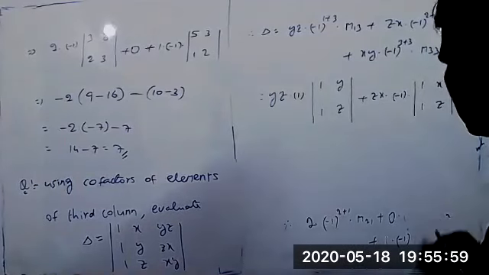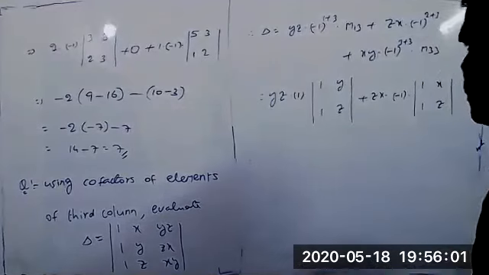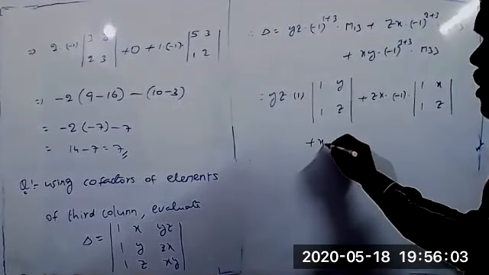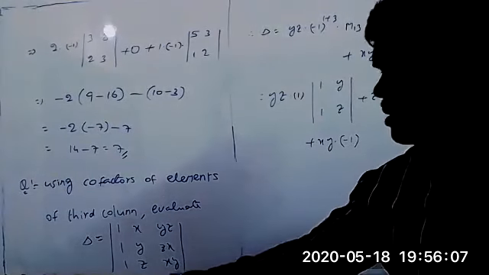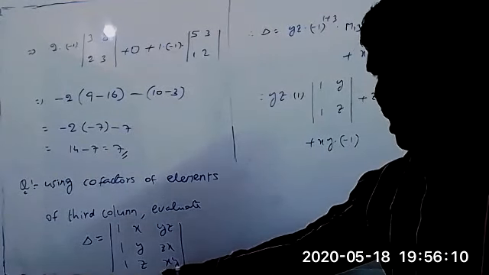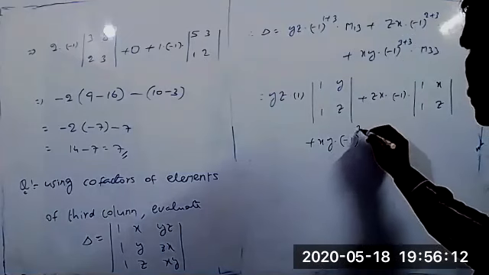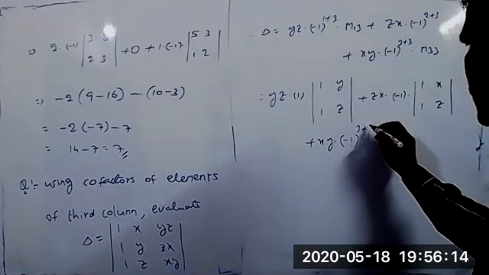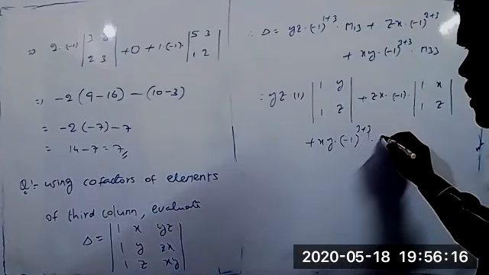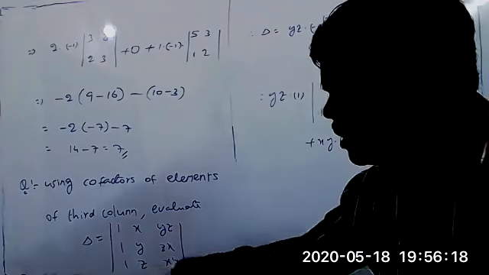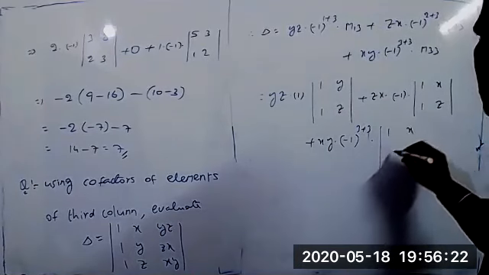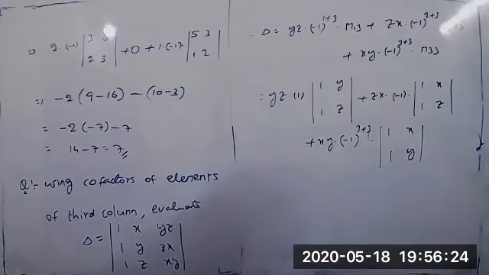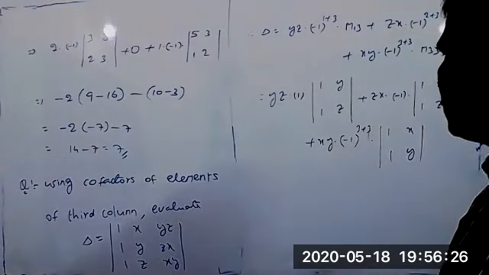Plus xy into minus 1 whole power, this belongs to the third row and third column, so 3 plus 3, into M33. What do you get now? The third row and third column is eliminated, so the determinant of 1, x; 1, y. Now simplify the values.